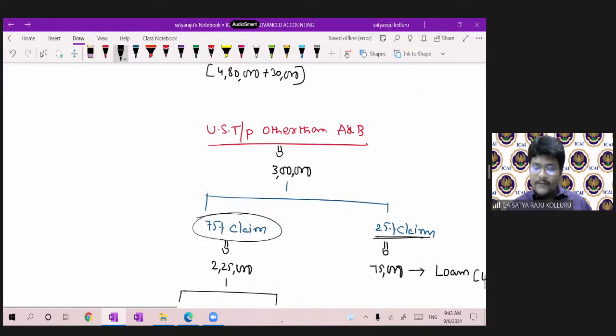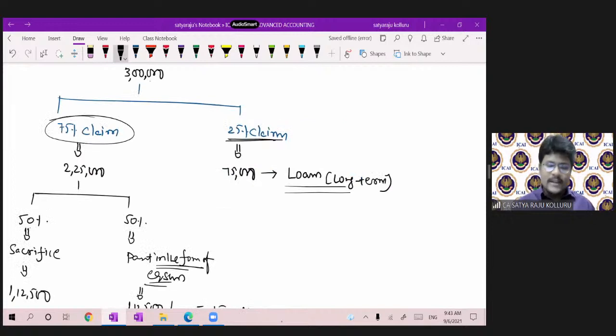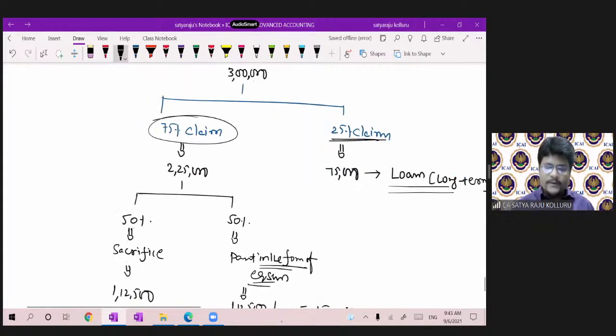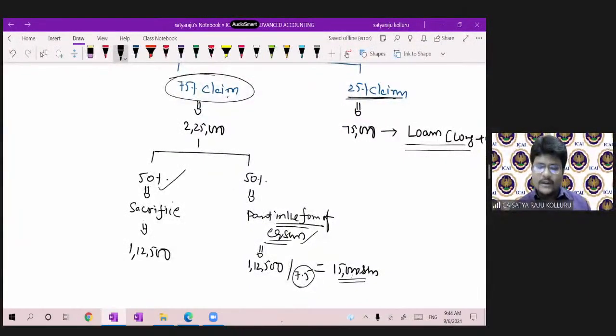Out of this, 75% claim, 25% claim. 25% claim is treated as a loan. Leave it. For the 75% claim, 50% was sacrificed. The remaining 50% was paid in the form of equity shares. Each equity share issued was at 7.5, so the number of shares issued was 15,000. The sacrifice made was transferred to the reconstruction account.